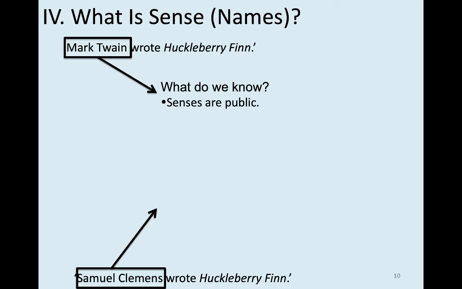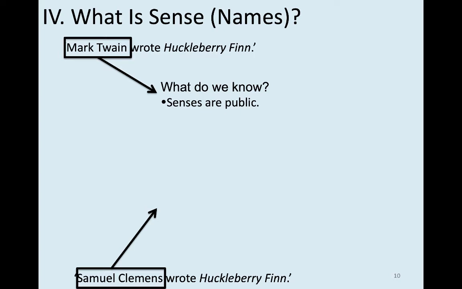Now, you might think, okay, that's not very interesting. But the important idea here is to contrast senses with what Frege thinks of as mere ideas. So an idea is something like the sensory impression that you associate with the referent. And he thinks these can't be public. Why can't they be public? Well, look, he's worried about inverted spectrum. He's worried that your red might be my blue. And it's not just for color, it's for shape and size and so on and so forth.